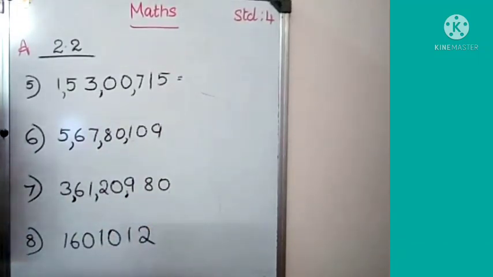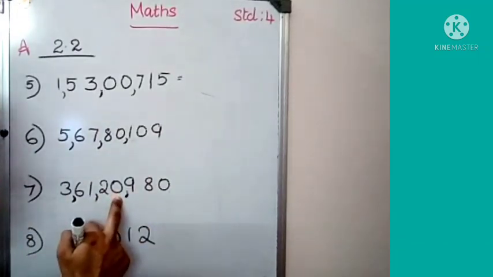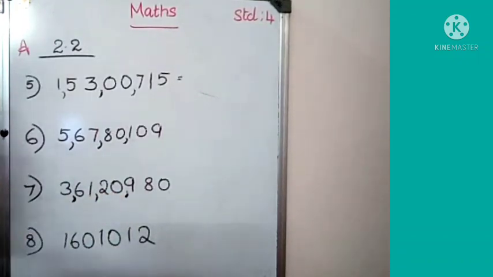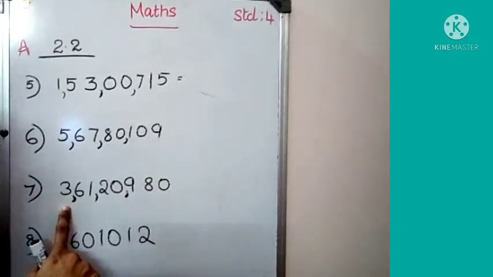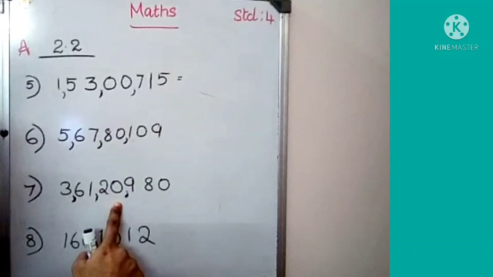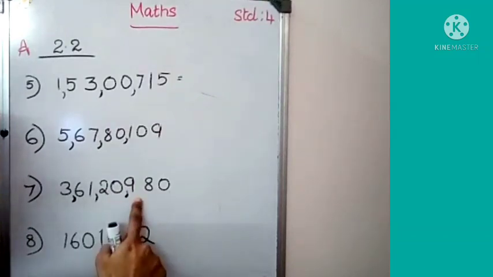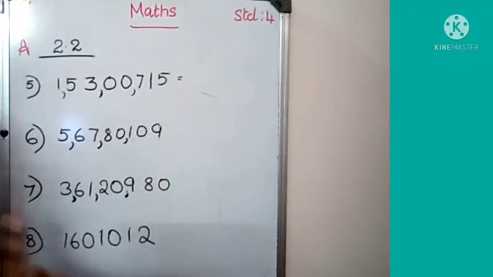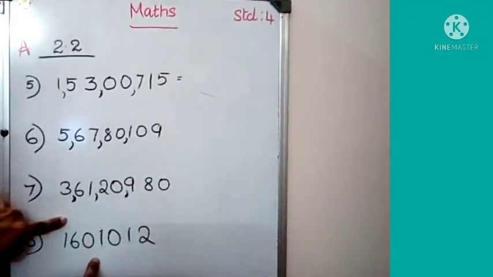Then 1000 place, 2 digits. Look here, 1000 place, 2 digits, put a comma. Then the lakh period, 2 places, put a comma. How will you read the number? 3 crore 61 lakh 20,000 980. Then look at the next number.